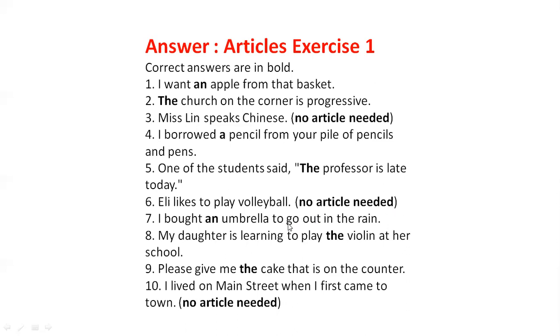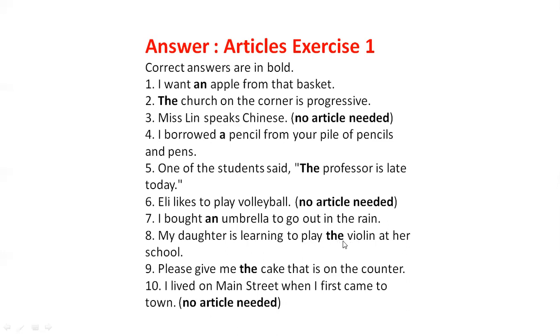I bought an umbrella to go out in the rain. Here is one word which starts with a vowel, that's why we use "an" before any vowel. My daughter is learning to play the violin at her school. Here the article is "the". Why? Because we are talking about the specific violin she is learning.